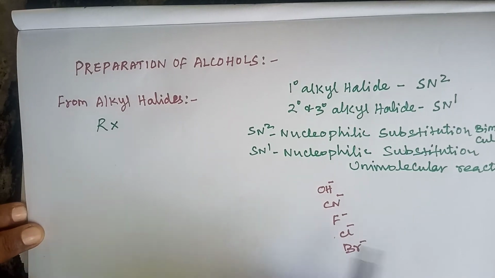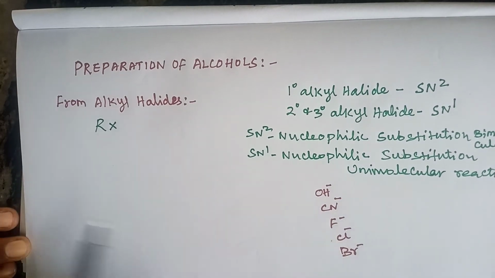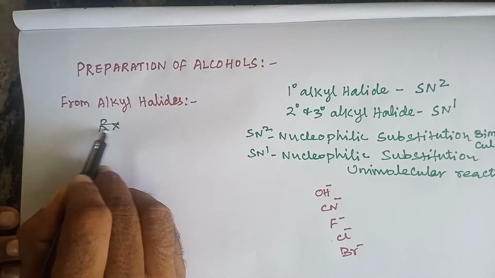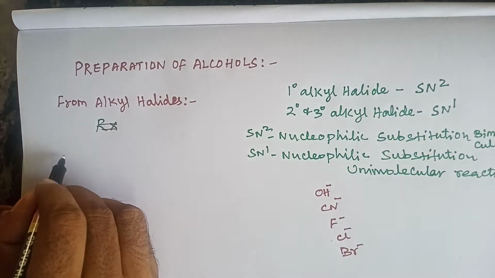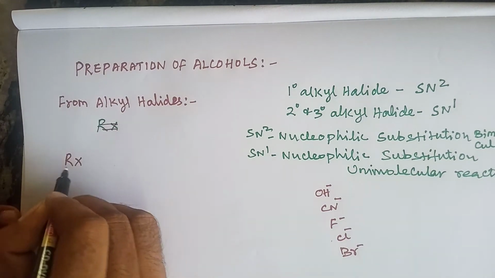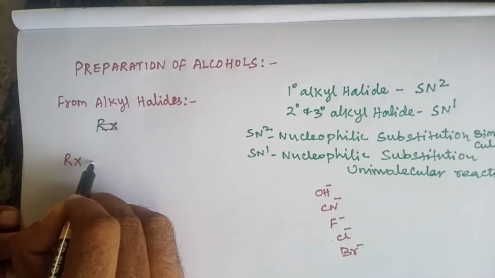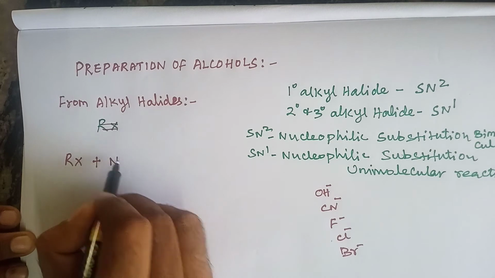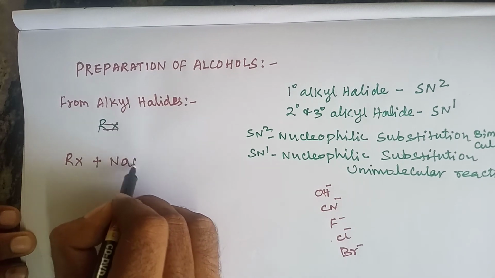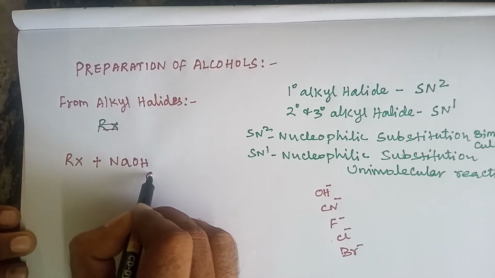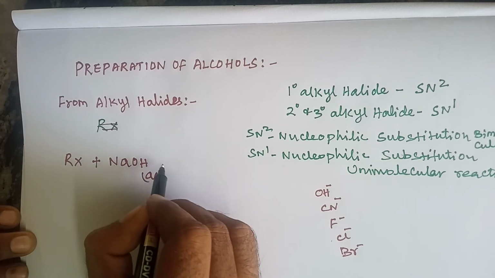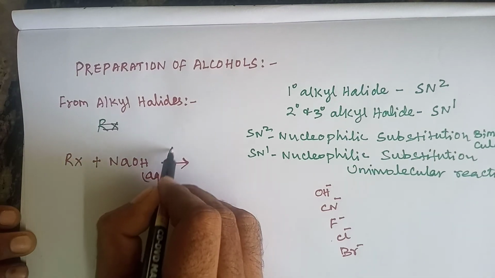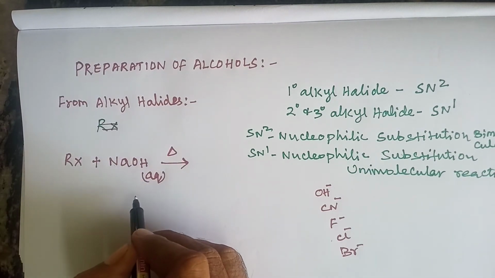Here we are taking alkyl halide, in general RX. It is heated with aqueous dilute sodium hydroxide. It gives alcohol.